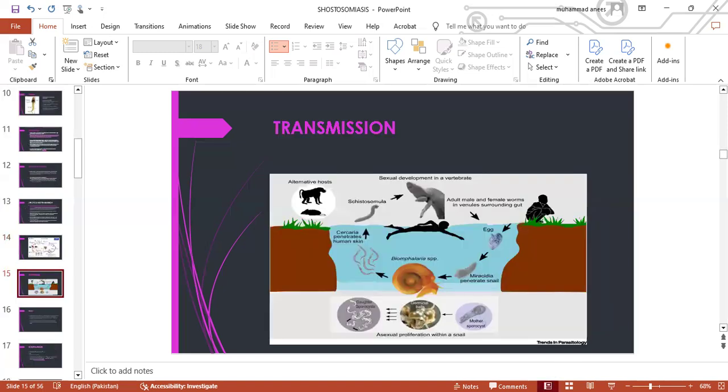This is the transmission, which shows there is a source of infection. The infested feces are added into the water, from where the egg converts into miracidia. This miracidia penetrates the snail. Here it completes its life cycle and converts into cercaria, the infective form. The cercaria penetrates the human skin and completes its sexual development there.